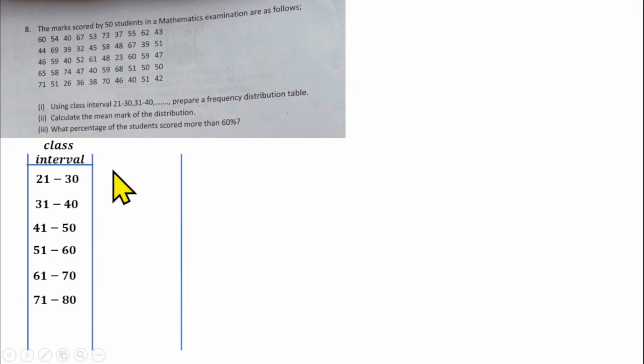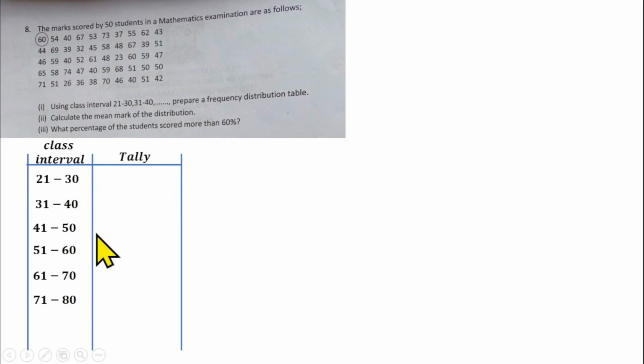So they want you to complete the rest. That will be 41 to 50, 51 to 60, 61 to 70, then 71 to 80. I don't think there's a number that is more than 80 here, so you're going to stop your class interval here. Then the next thing to do is to tally the data. What do we mean by tally? You pick the data one after the other and put them under the interval they belong to with a stick or stripe. So let's start to do that.